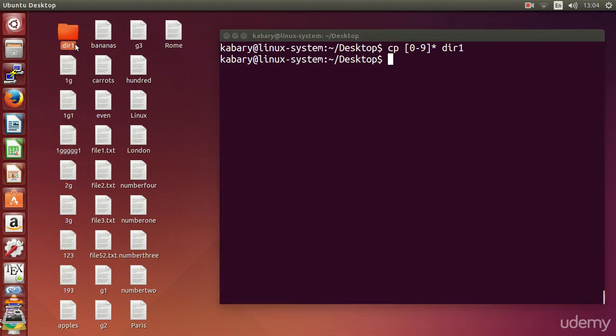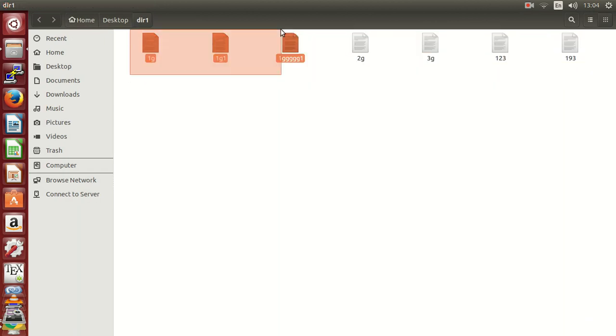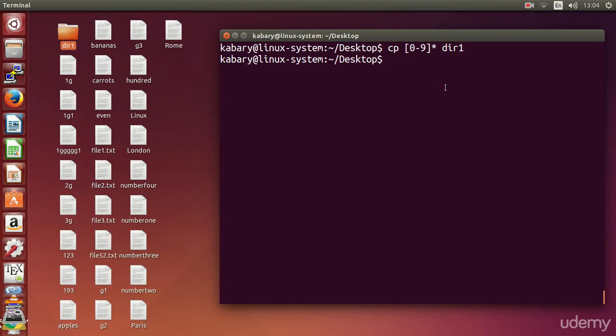And if I go here, I would see all the files that I talked about. So any file that begins with a number was covered. So simply, as you can see, a digit, then a dash, then a digit is a range. When I say 0-9, it means all the numbers from 0 to 9.